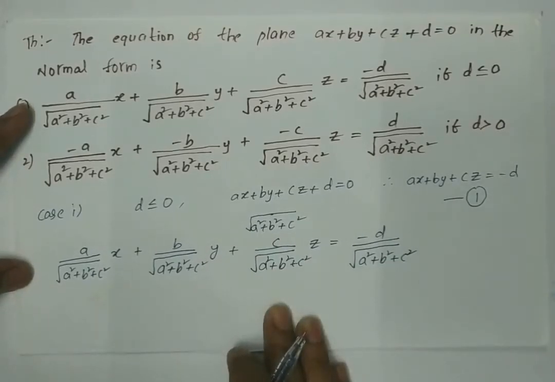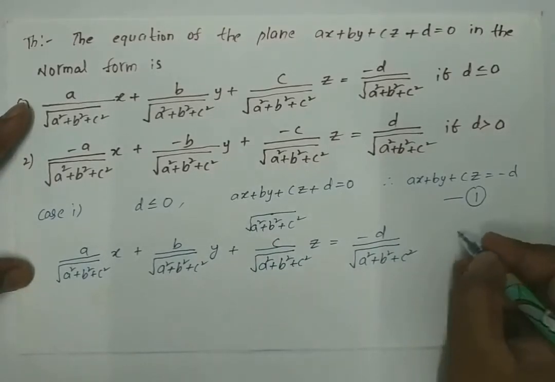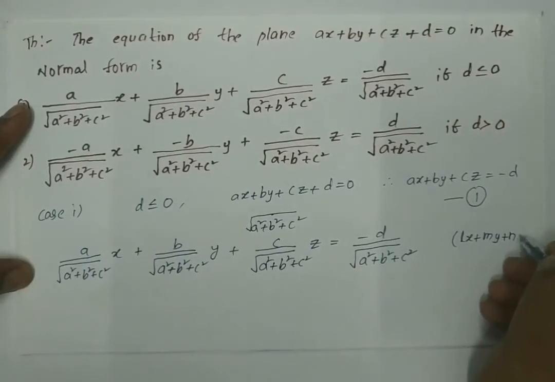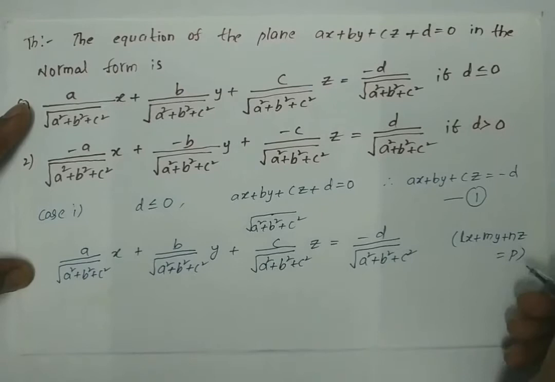Now this is in the form of lx plus my plus nz is equal to p.